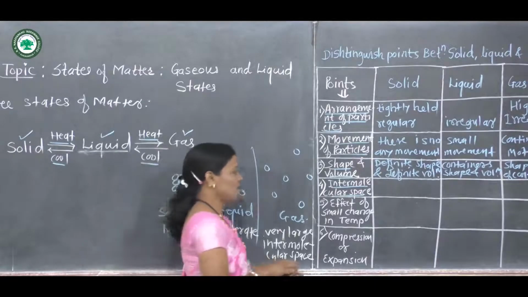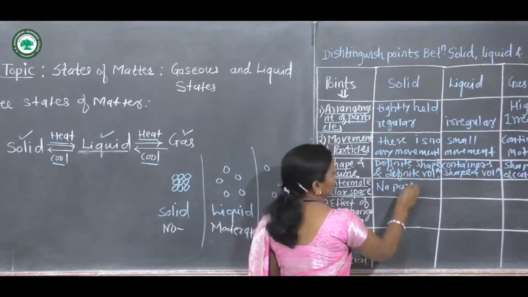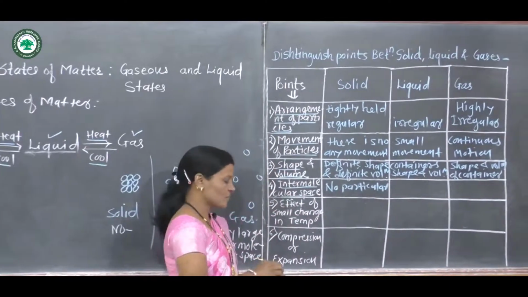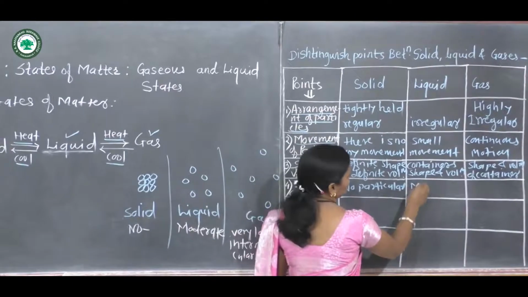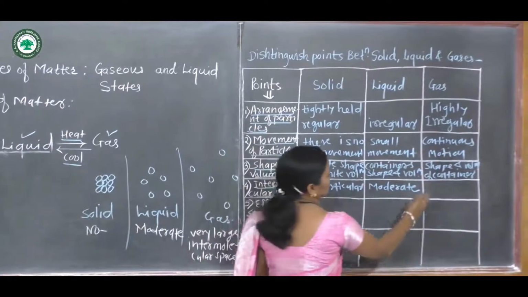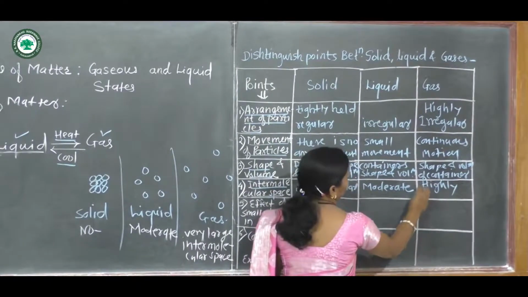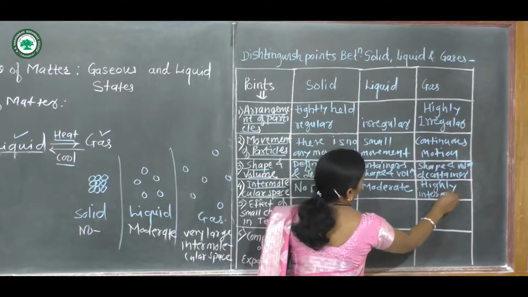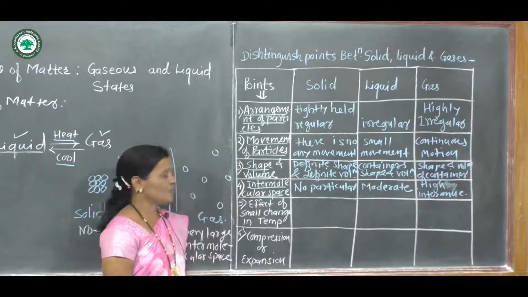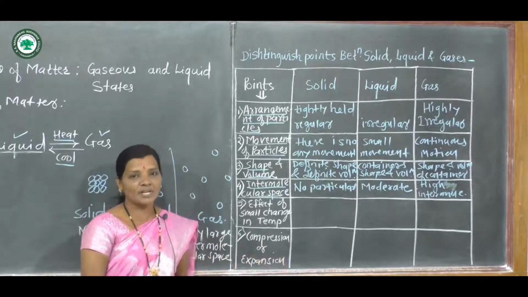And so in the intermolecular space, no particular space is observed in solids due to the strongest forces of attraction. Here moderate intermolecular space is observed, and here high intermolecular space is observed.